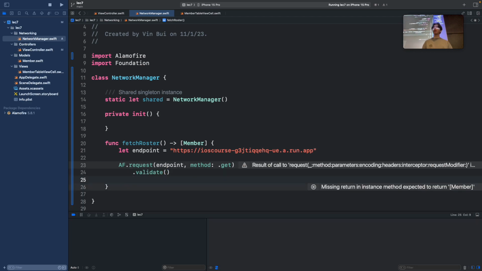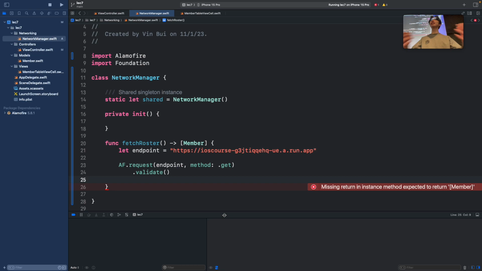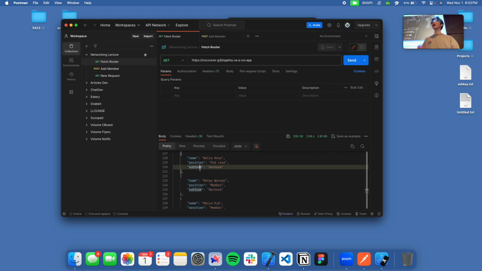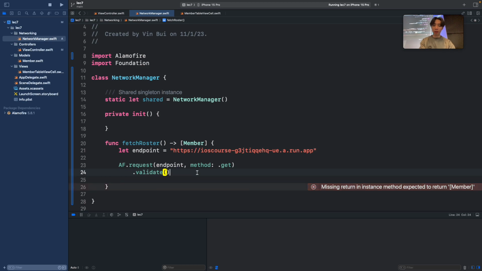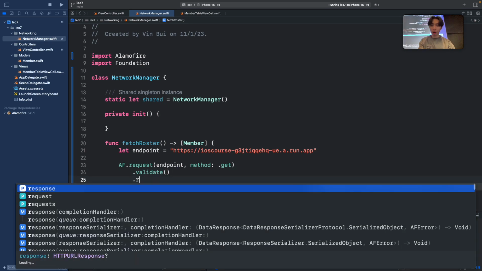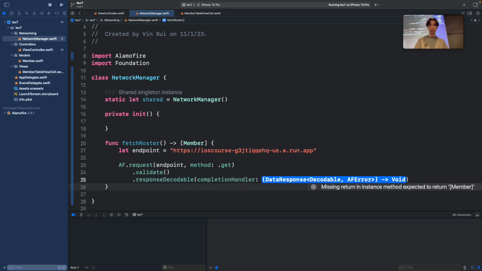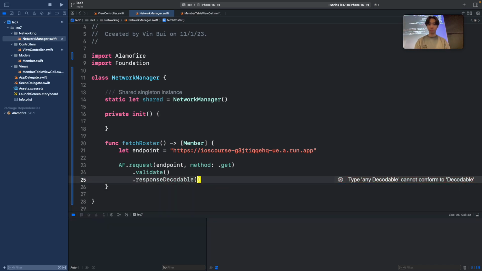And then what? Now we want to actually decode that data. When I call this GET request, it just gives me this JSON, but now we want to decode it into our object. To do that, you want to use .responseDecodable, and then remove all of this right here.